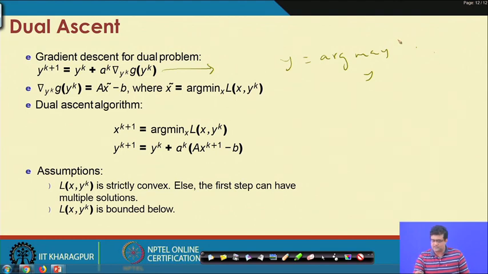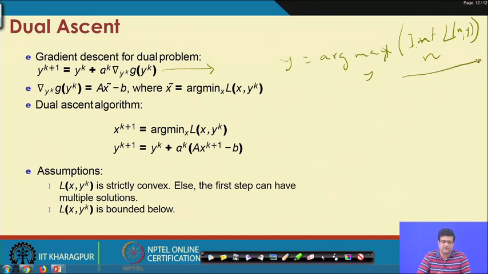So, this is the dual problem, and so basically you have to compute this function, the minimum over x of L of x comma y.